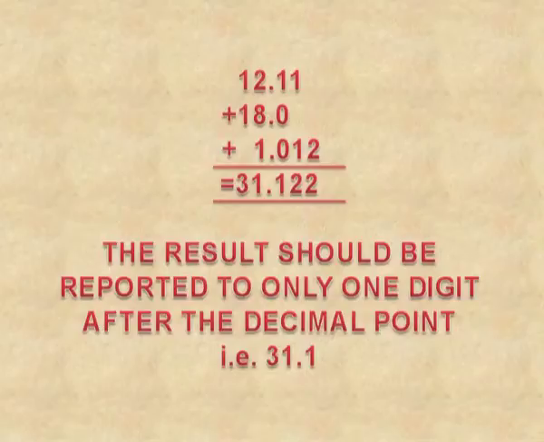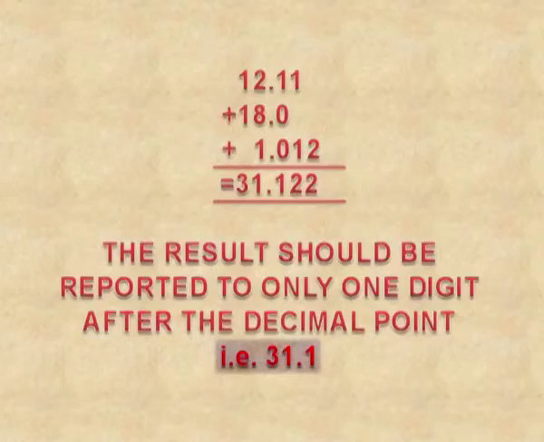Now why is my answer 31.1? Because one of the numbers in the problem is 18.0. It has only one significant figure after decimal. So my answer should have only one significant figure after decimal, that is 31.1.